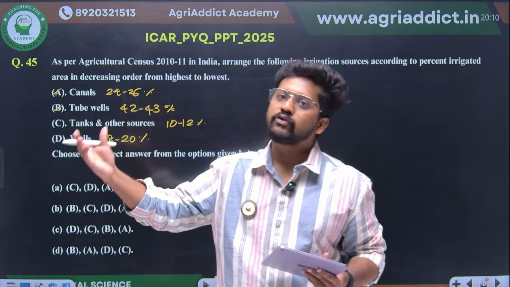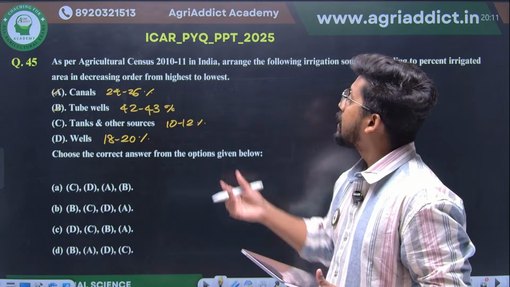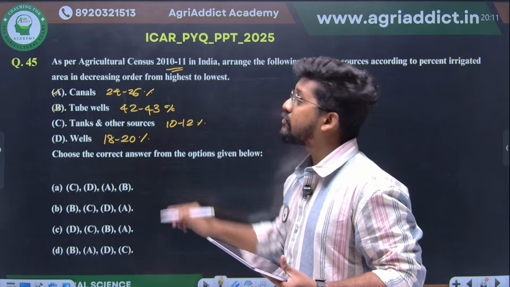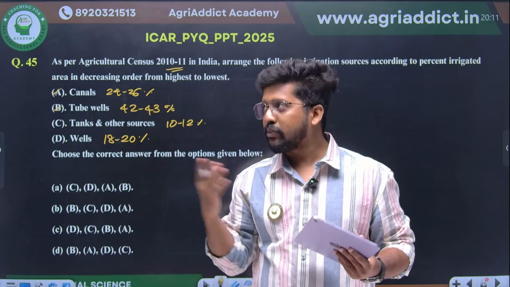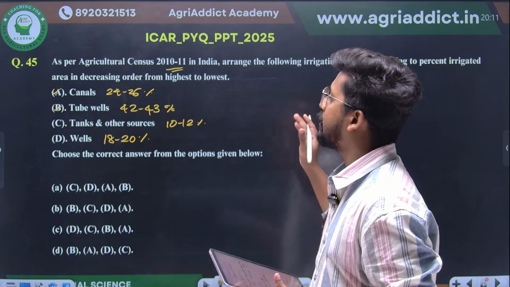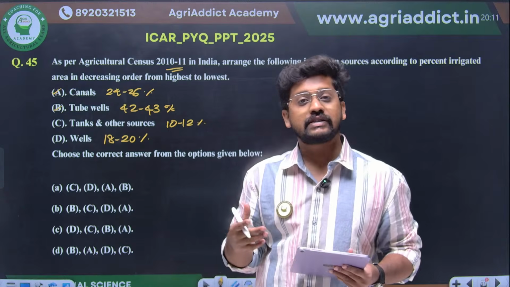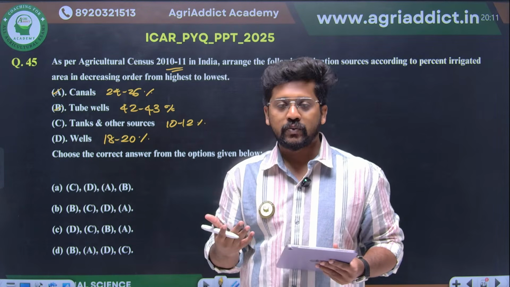That logic would also apply here, even if you are not sure about the accurate percentage, but they are telling about the year 2010 to 11, and we don't know how the technology has changed. So it's upon your discretion whether to attend such questions if they are coming. I am giving these trap questions just to explain how the question is going to trap you.